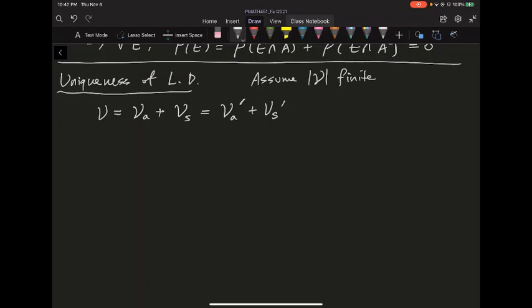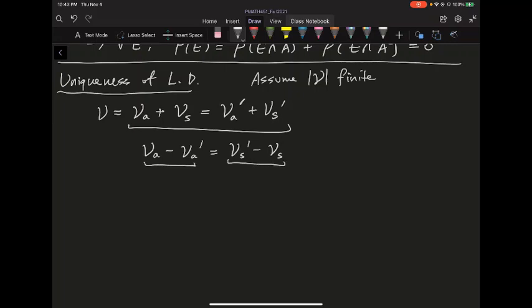Then, with two such decompositions, using this equality I can move the absolutely continuous part to one side, so I have mu of A minus mu of A prime equals mu of S prime minus mu of S. You move the absolutely continuous part to one side and the singular part to the other.